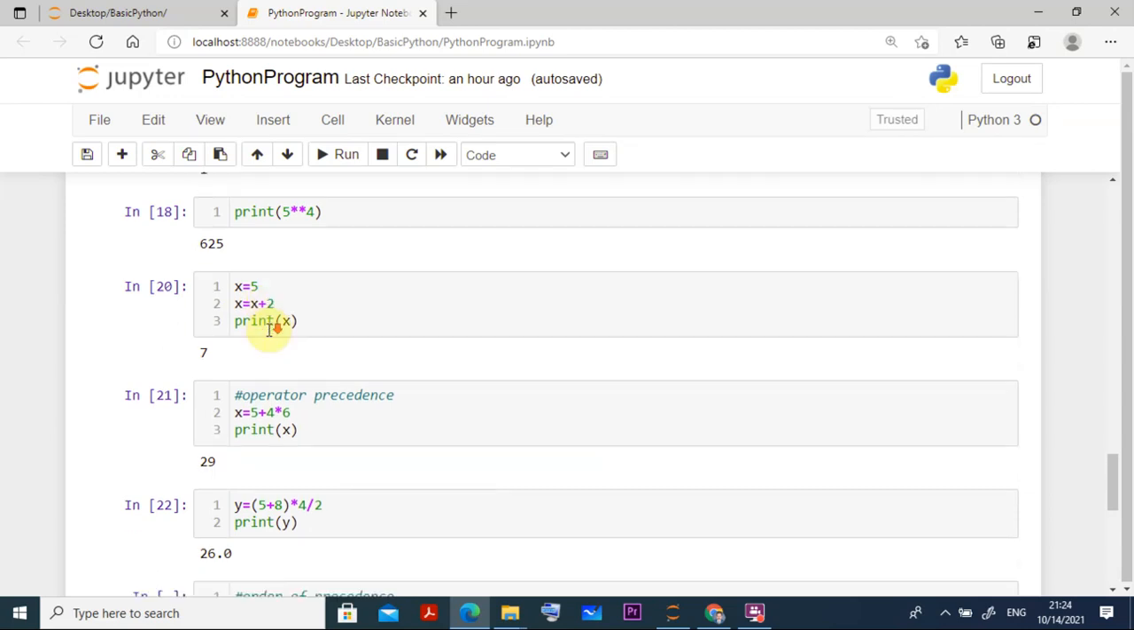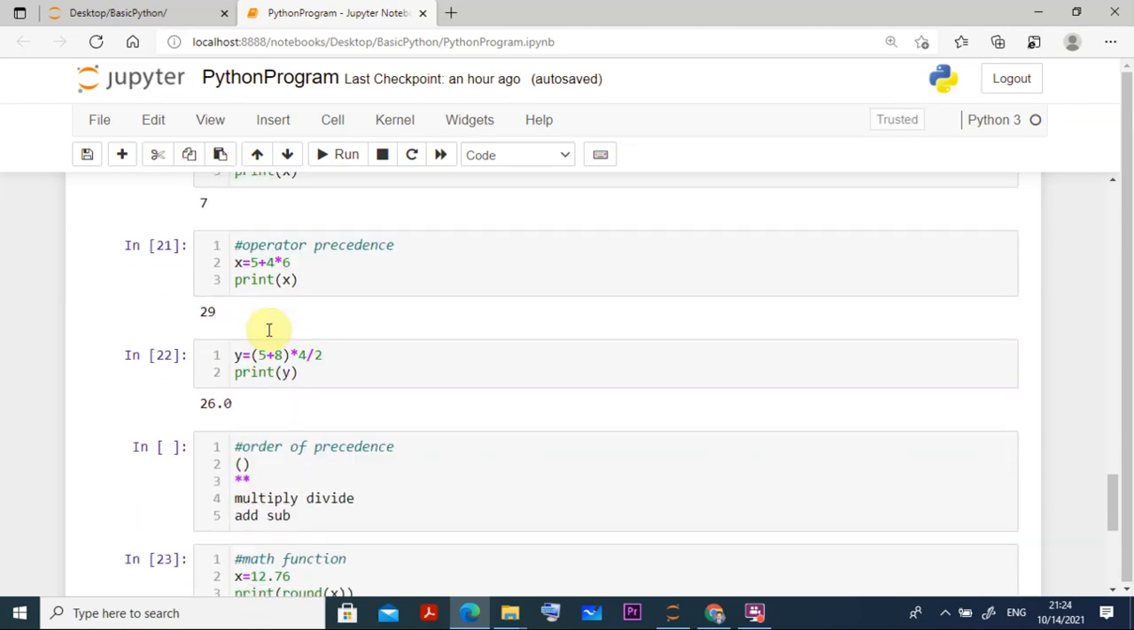Then we have some operator precedences. What is the priority of these operators? Let us see. Suppose I go for an expression like x is equal to 5 plus 4 into 6. So what will the output be? Just guess it here. Will it be 5 plus 4, 9 into 6, 54? No, it will not be, because there is some precedence, some priority of these operators.